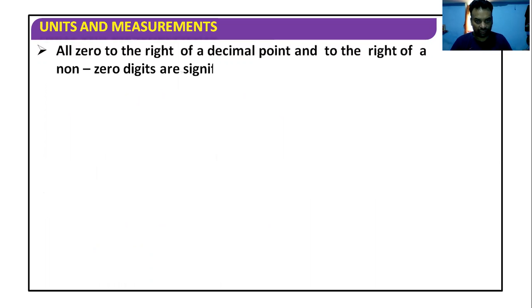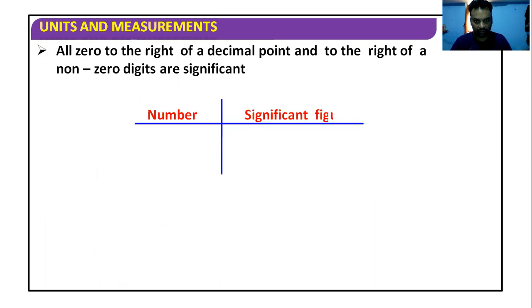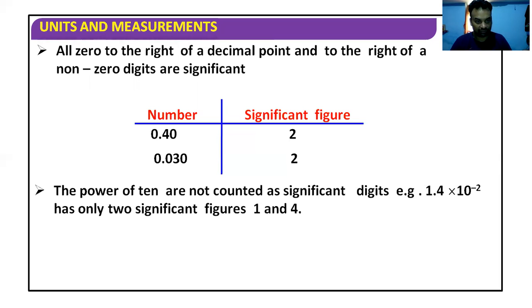All zeros to the right of a decimal point and to the right of a non-zero digit are significant. So look at the table, the picture will be more clear. So 0.402: there are two digits after the decimal and both are significant. You see this zero on the left, before the decimal, it is insignificant. So here only two are significant.